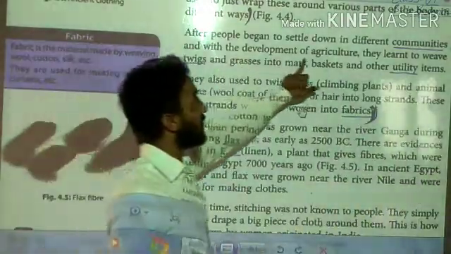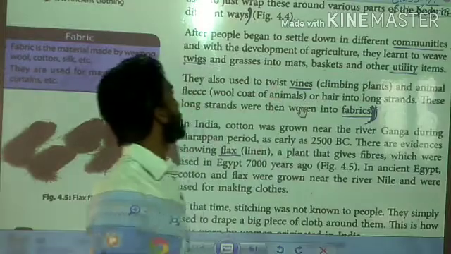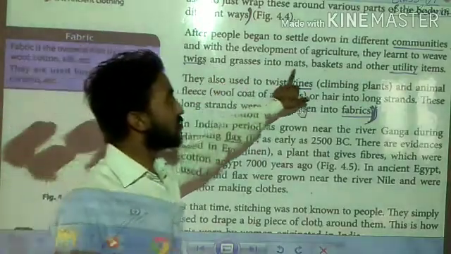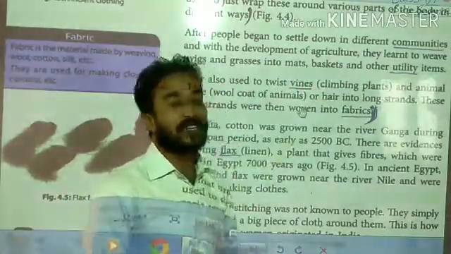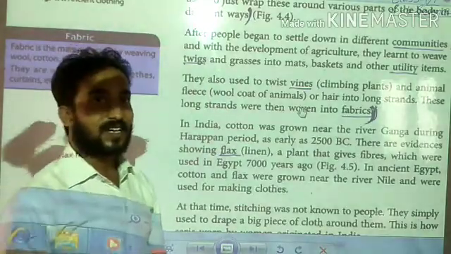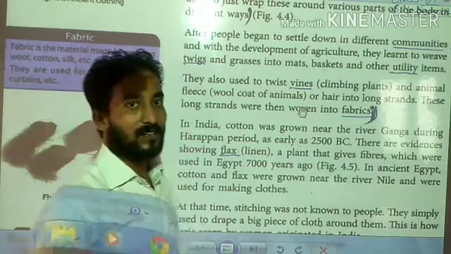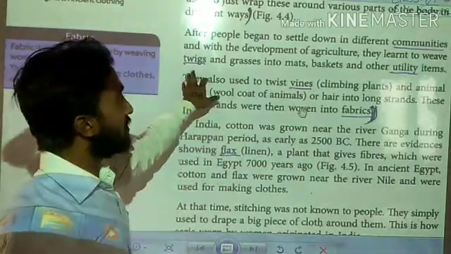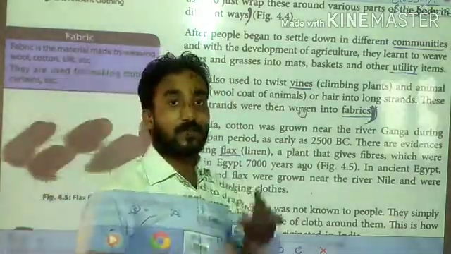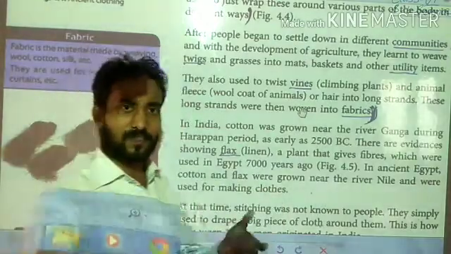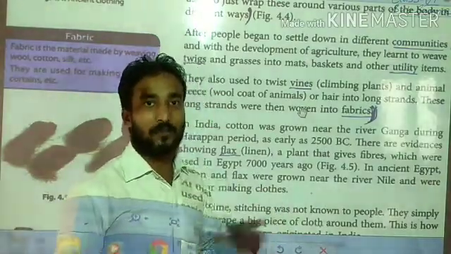By the development of agriculture, they learned to weave twigs and grasses into mats, baskets, and other utility items. It means when the people became aware of it, they used to weave mats. I hope a few of you are using mats at your home.